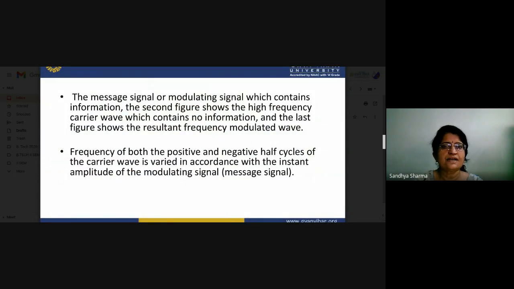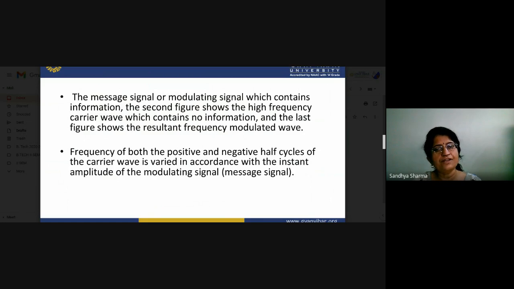Now we will see that the message signal, or modulating signal, is the same. The message signal contains the information. The high frequency carrier wave contains no information. If we are talking about the information contained, it is contained only in the modulating signal. The carrier signal does not contain the information.